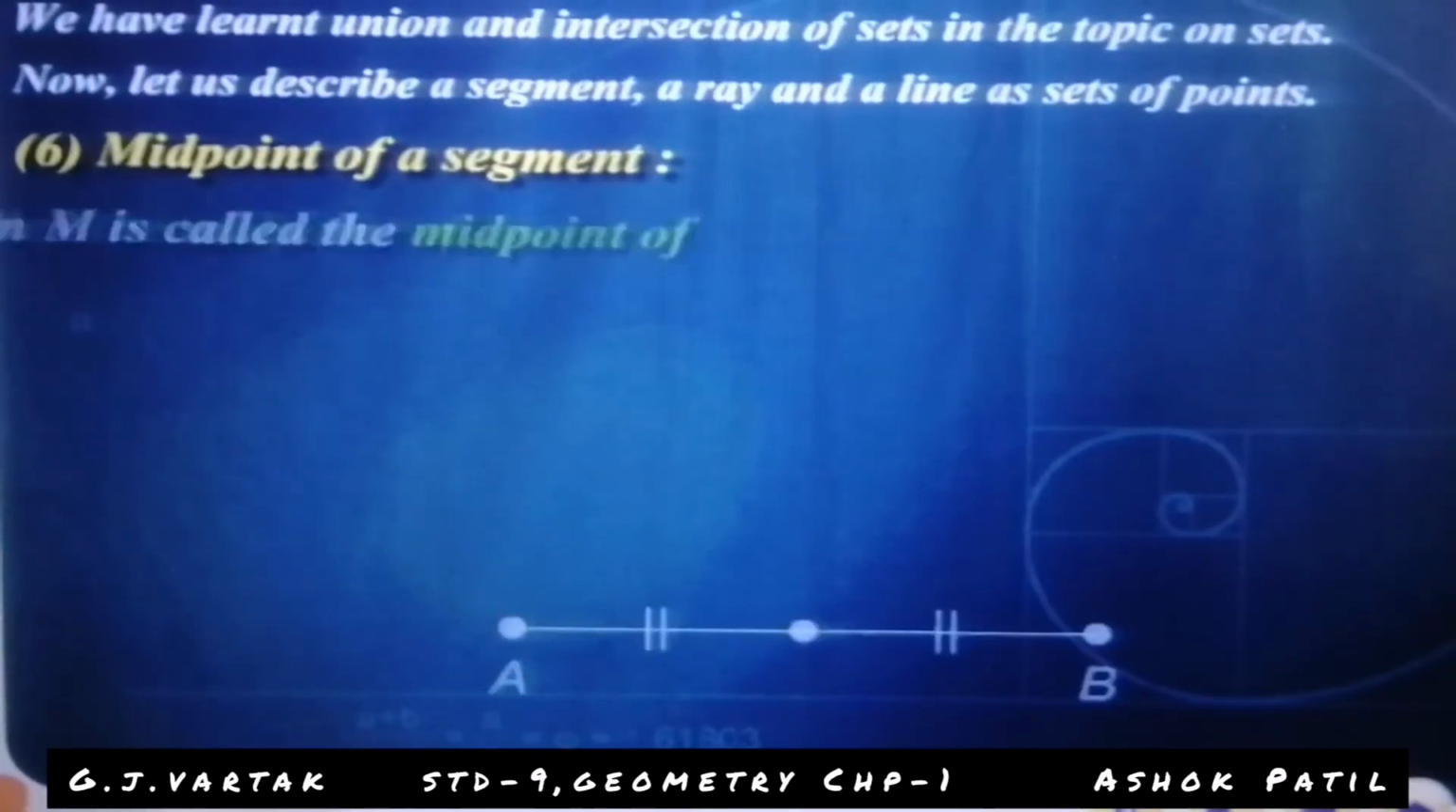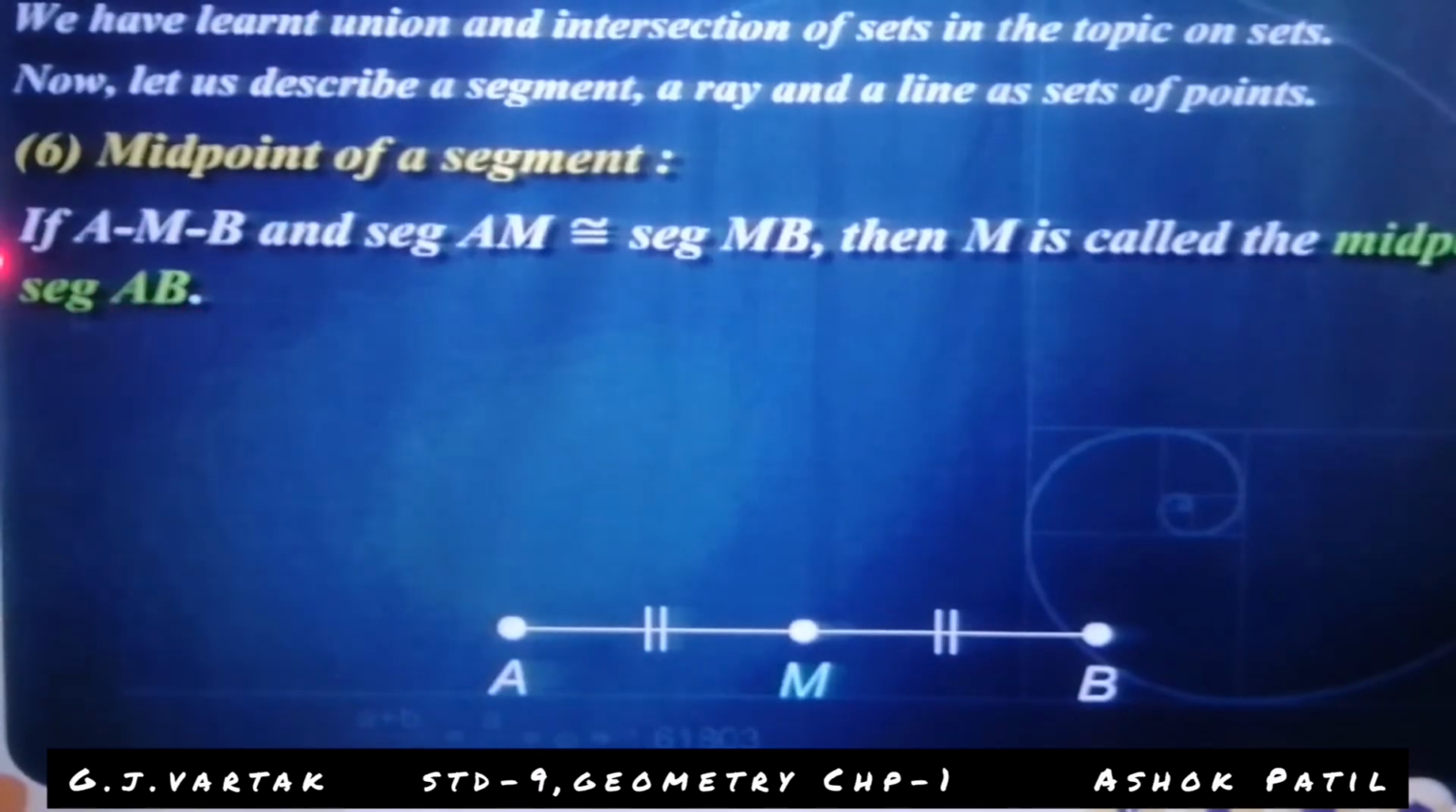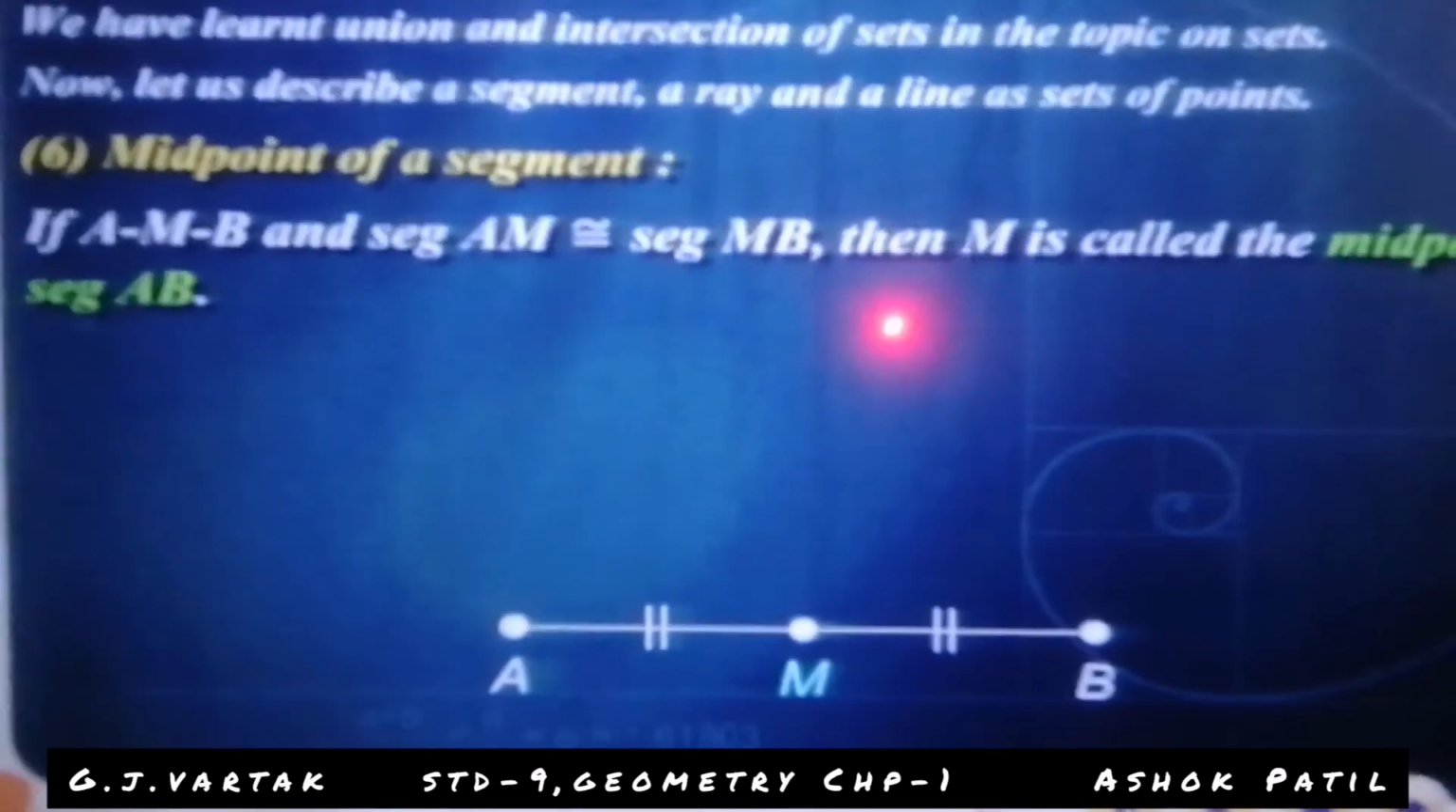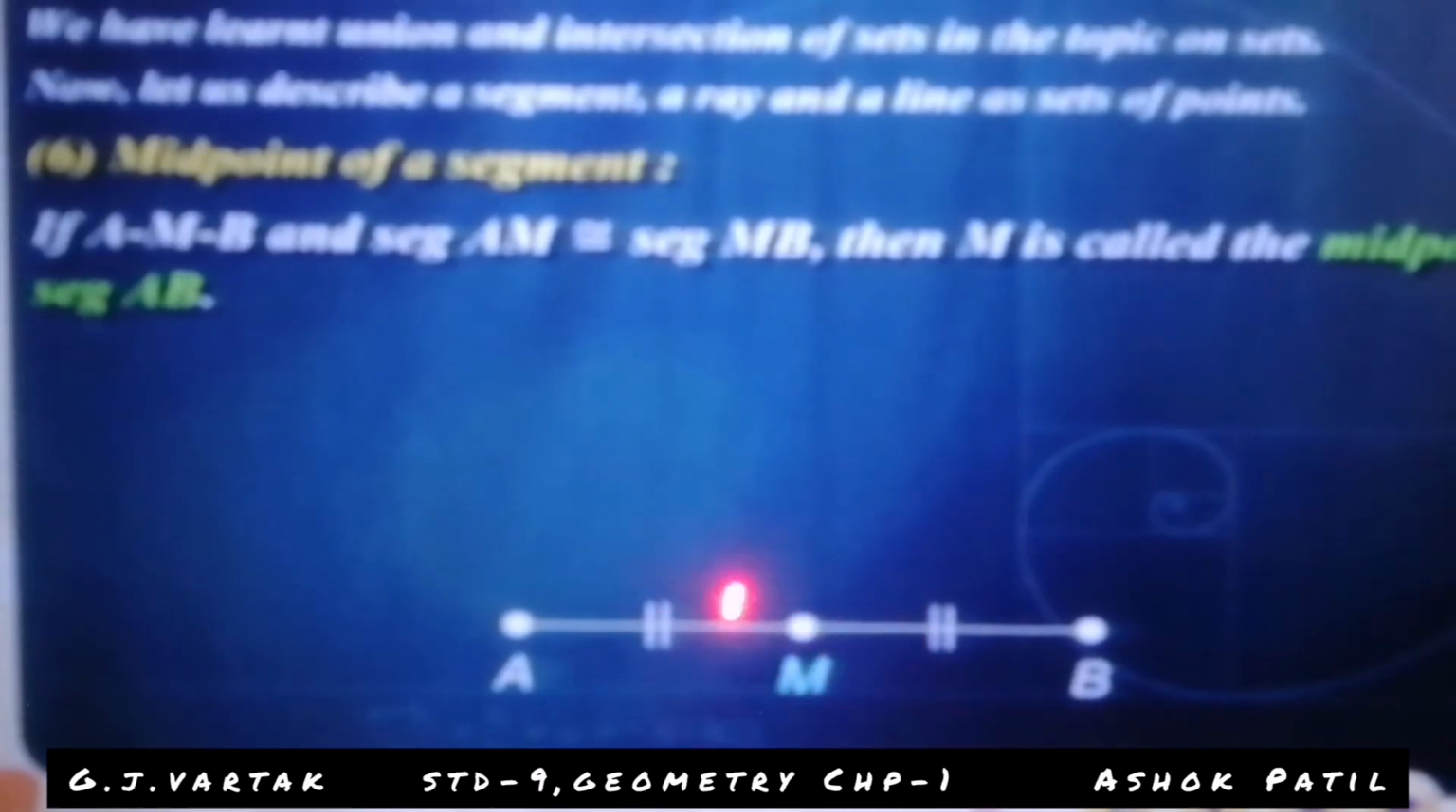Six, midpoint of a segment. If A-M-B and segment AM is congruent to segment MB, then M is called the midpoint of the segment. M is called midpoint because AM is equal to BM. Here is the symbol of two equal segments, so this distance and this distance are the same. That's why AM equals MB. If AM is congruent to BM, then M is called the midpoint of segment AB.